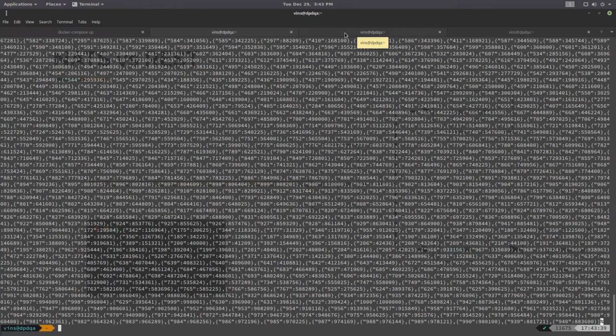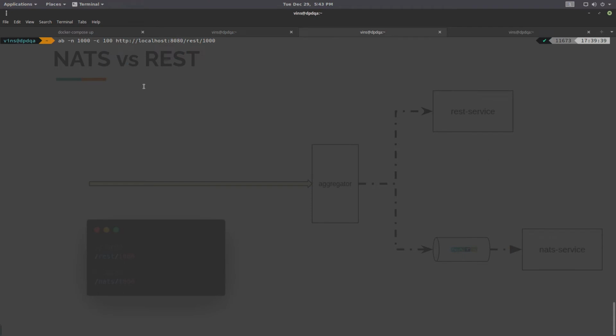Now I am planning to run a simple load test. I am planning to send 1000 requests to the aggregator service. The n is 1000, meaning the number of requests is 1000. For each and every request, it will calculate the squares from 1 to 1000. And c 100 means we are simulating a 100 concurrent user load. First, I'm choosing the REST backend, so I'm going to hit enter now.